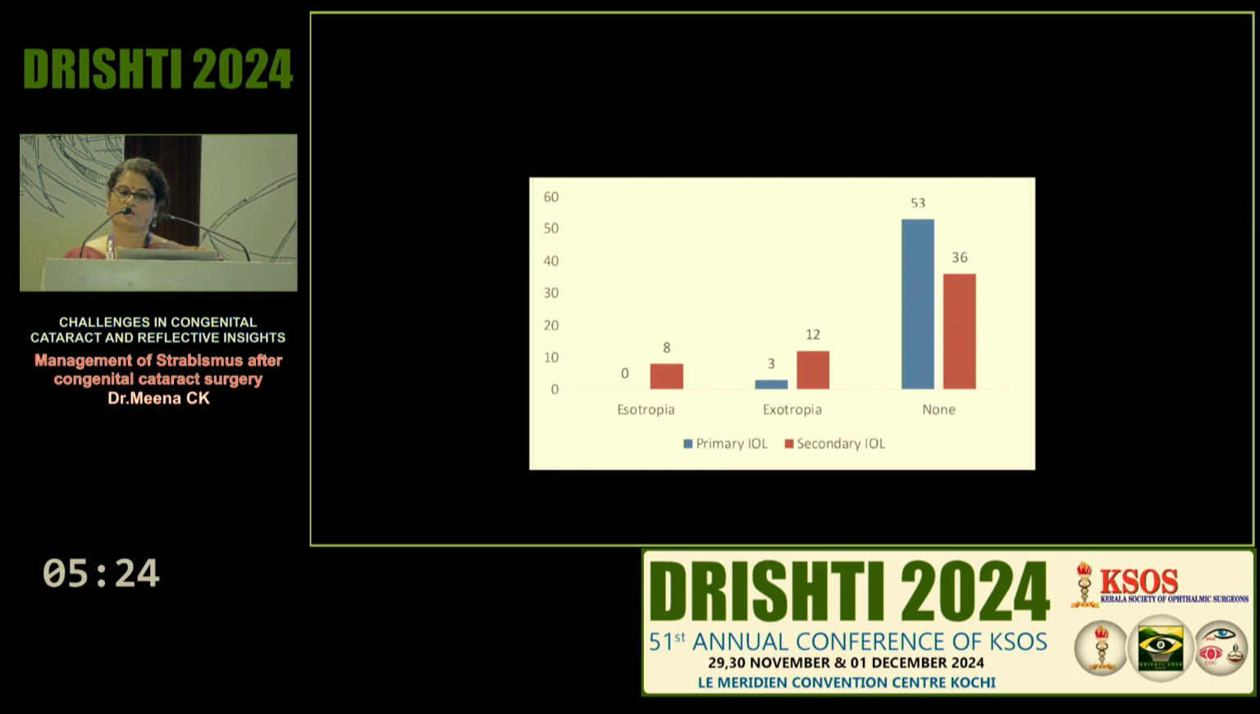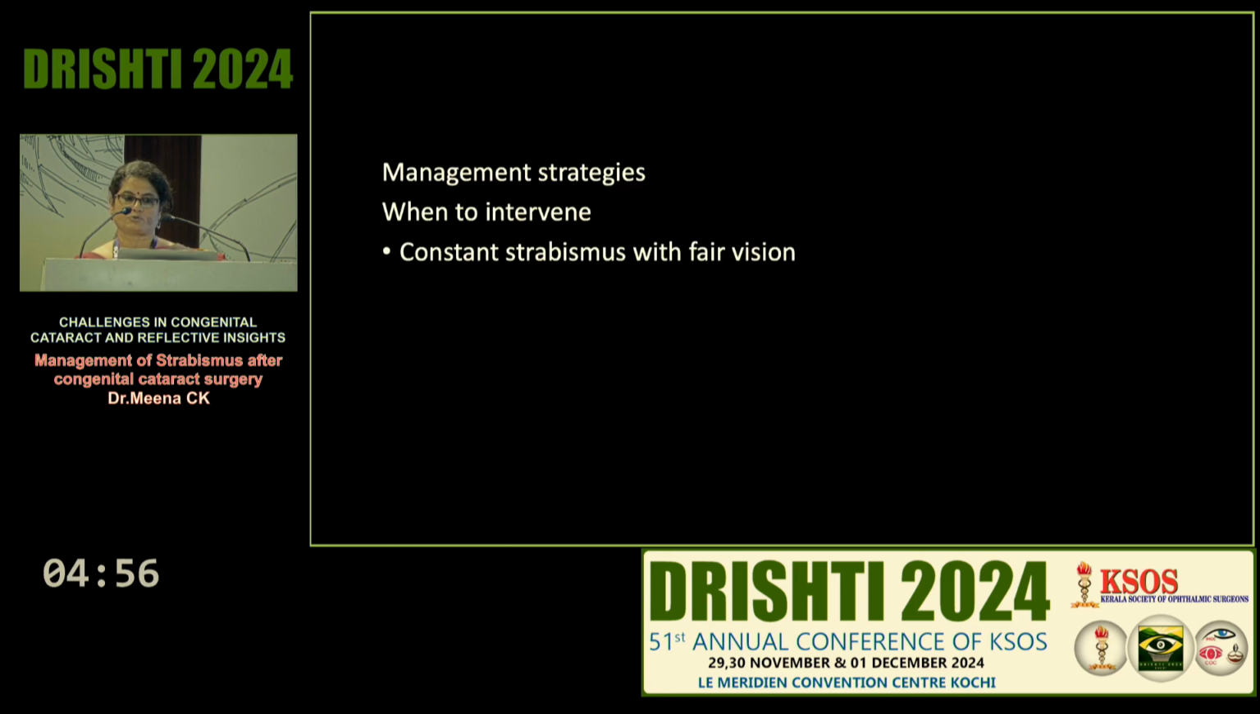We had done a short study in our institute to compare the biometric status of primary and secondary IOLs, and here squint was assessed as a secondary variable. We found that primary IOL was associated with a much lower tendency of developing strabismus compared to the secondary IOL, maybe due to that period of aphakia, and we found exotropia was more common than esotropia.